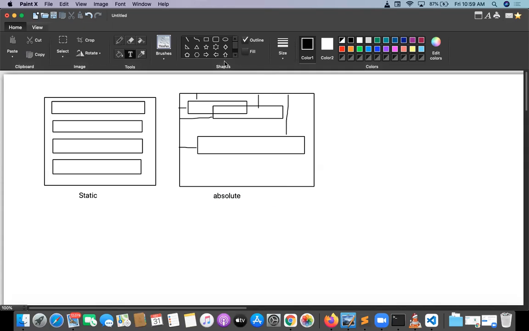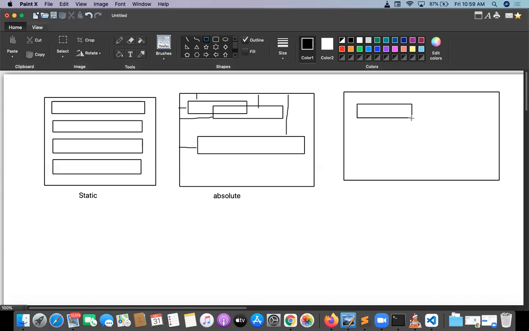Now the third position is relative position. What about relative position? In this relative position, elements can be arranged one on top of another, but elements take position from the adjacent element. So the first element takes position from here and here, and the second element takes here and here, not from the body.